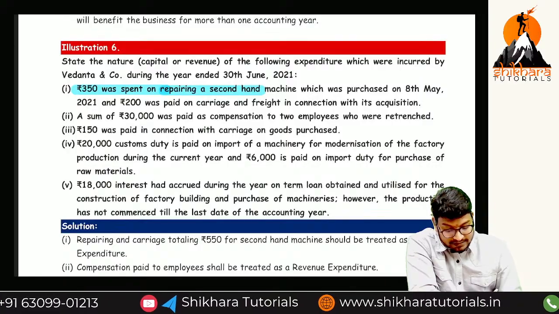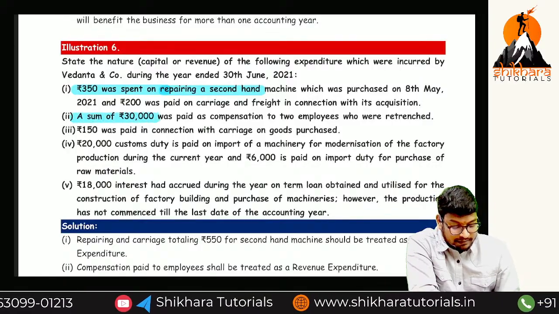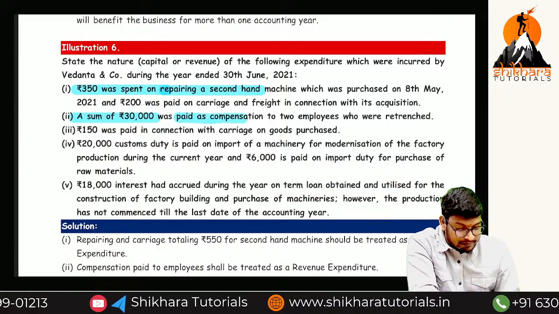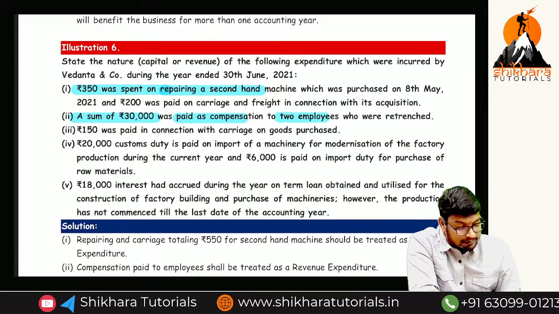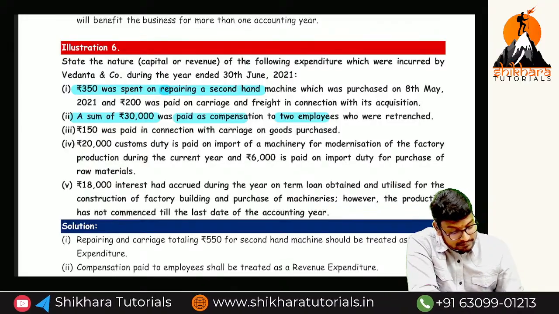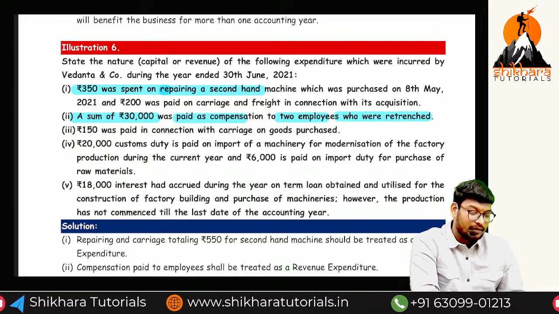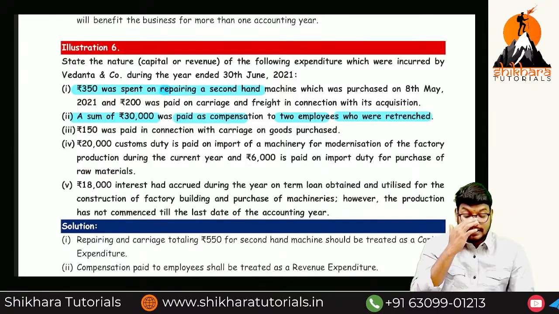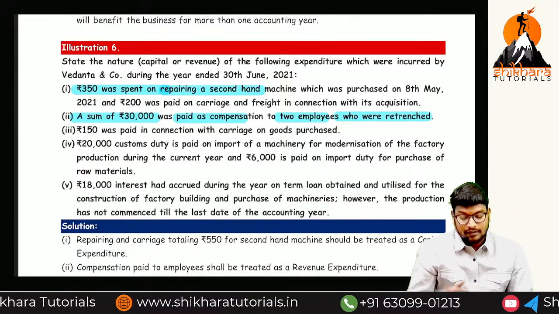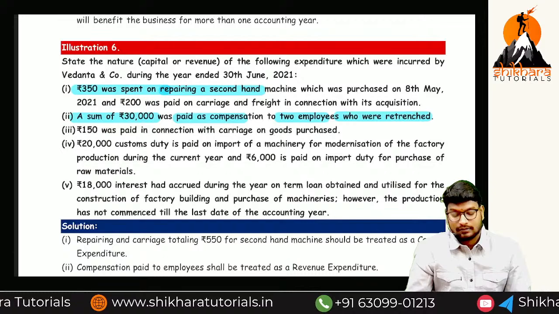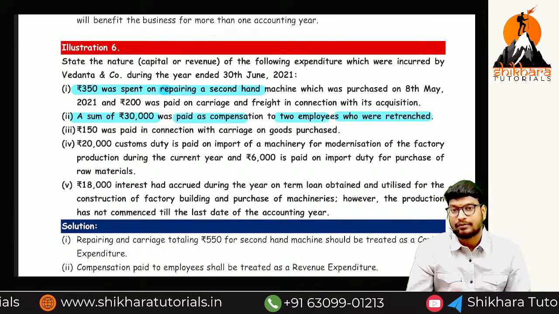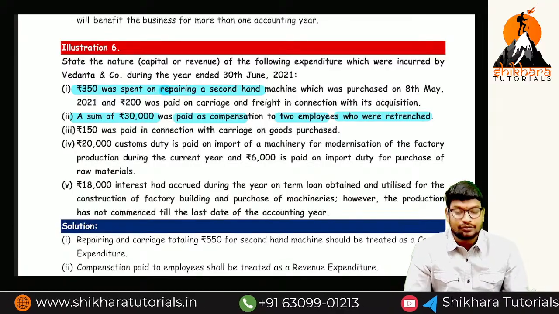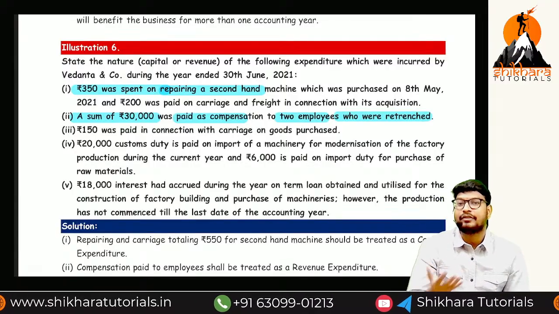Okay. So next one, a sum of rupees 30,000 was paid as compensation to employees who were retrenched. Retrenched means, while leaving the company we pay compensation, for a loss of pay, because they have time left in service.